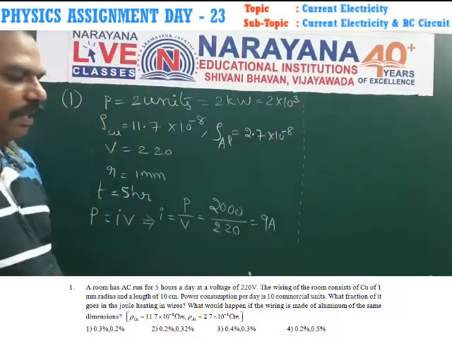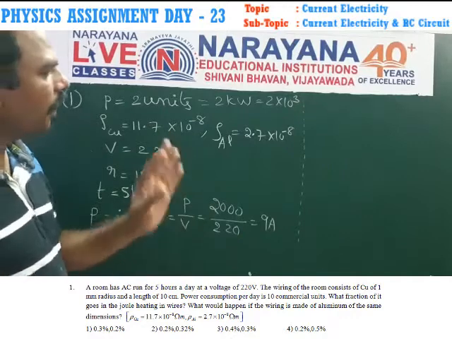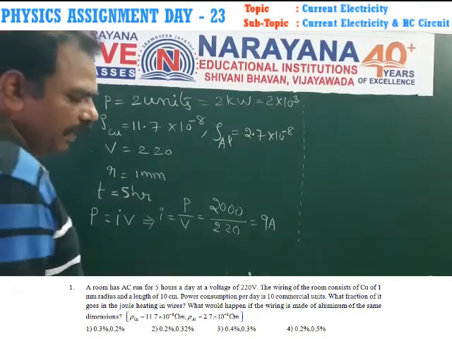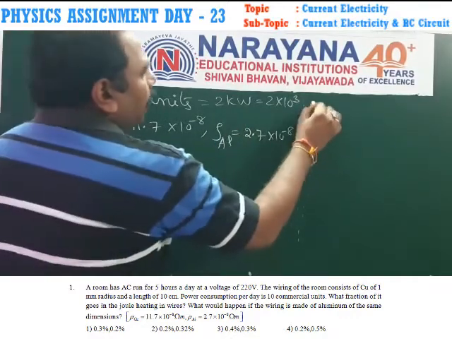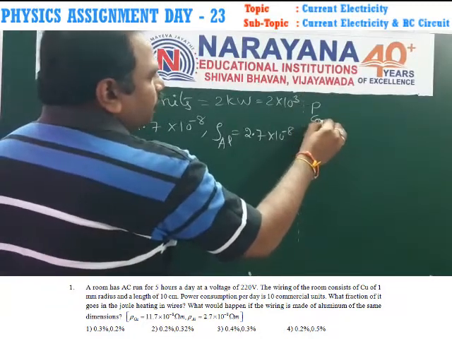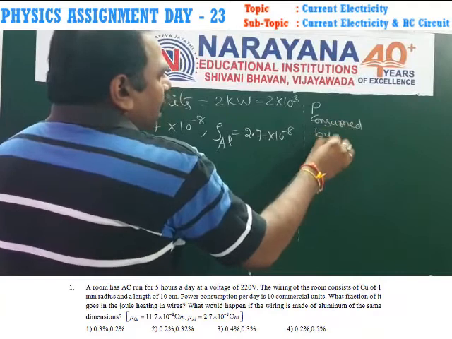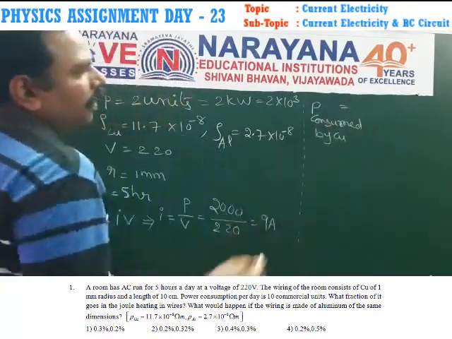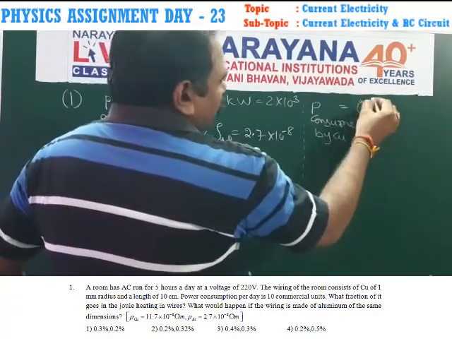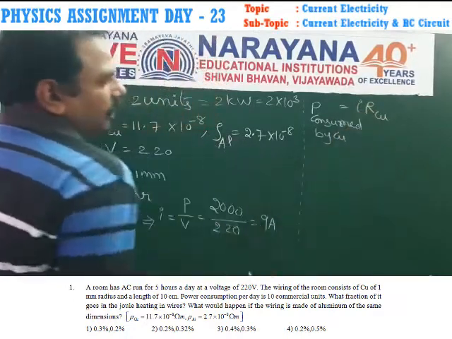Next, heating effect. The fraction of loss of heat during the Joule heating effect: power P is equal to power consumed by the copper wire, which is equal to I square R, the resistance of the copper wire.